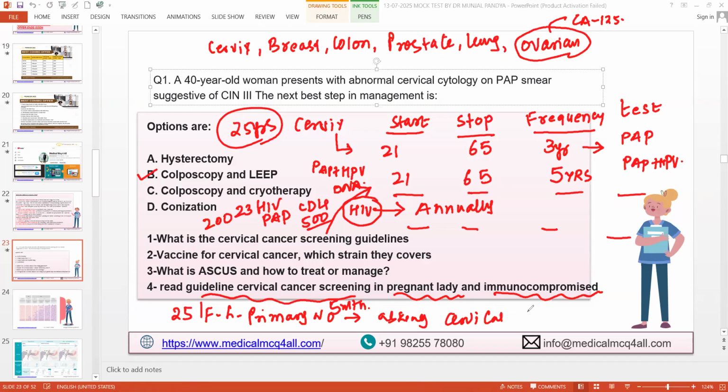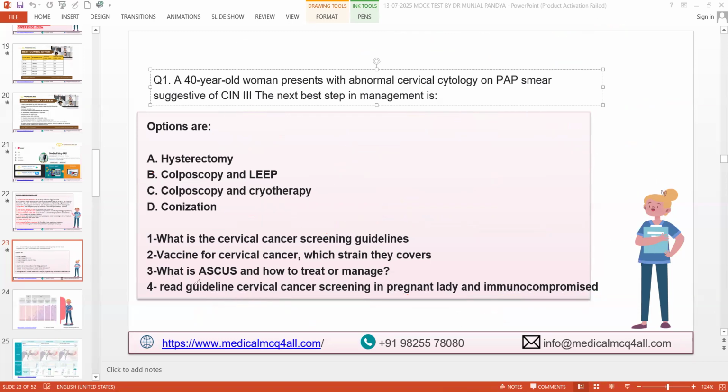Any other things? Fine. So that is your homework. I will not tell the answer, otherwise you are not going to read this. So each and everybody go and read. This is a recently asked question in the exam. We are not trying to solve only the easier questions, the lollipop questions. Pregnancy plus cervical cancer screening. What's the protocol? Is that clear to everyone? Yes, sir. Wonderful. This is homework.